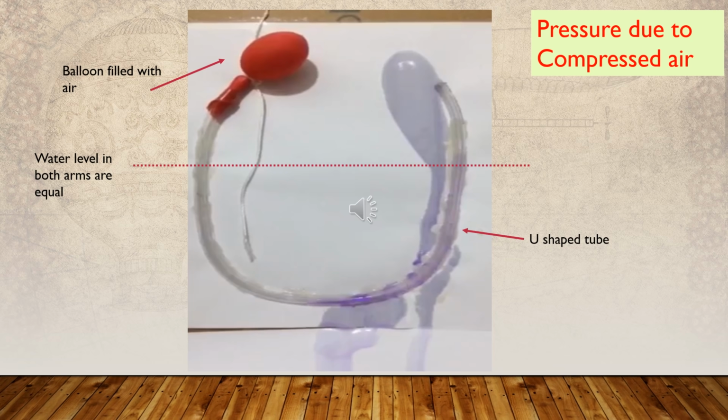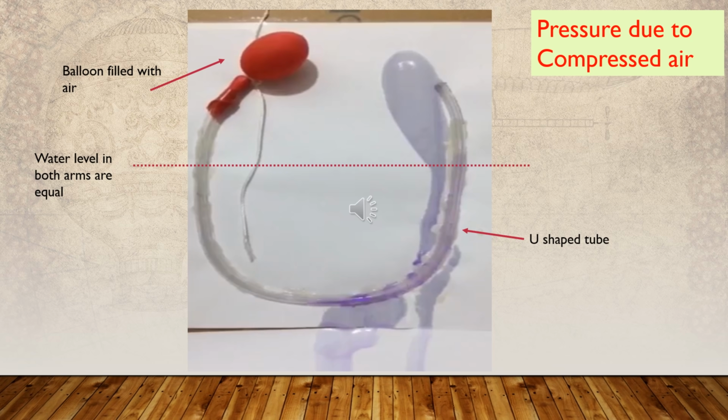Then tie the opening of an air-filled balloon with a piece of thread, making sure that it can be easily untied. After that, I connected it to one arm of the U-shaped tube as shown in the figure and tied it with another piece of thread.